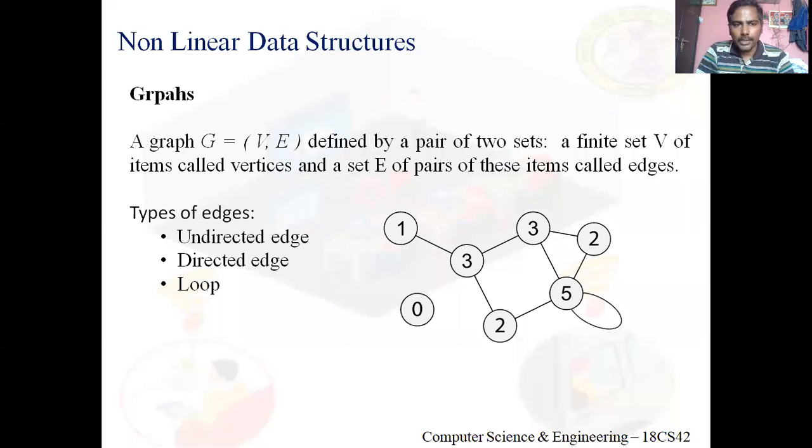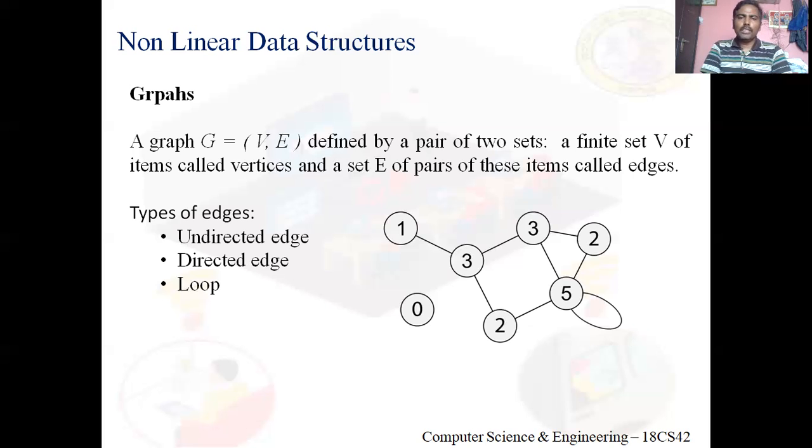Now I think you're clear. So what is a graph? A graph G equals (V, E) is a finite set V of items called vertices, and a set of pairs. See, a pair means a tuple. A set of pairs of these items called edges. Clear with this, right? So we'll have a look at the next example. There we will come to know clearly if you have not understood now.